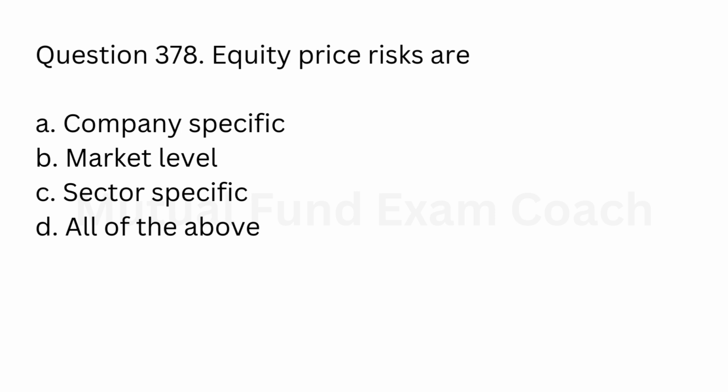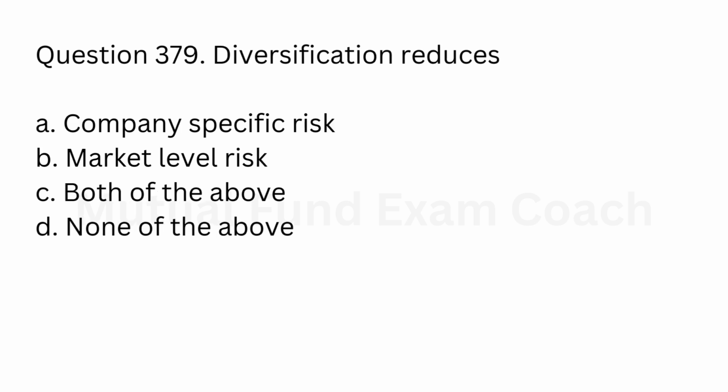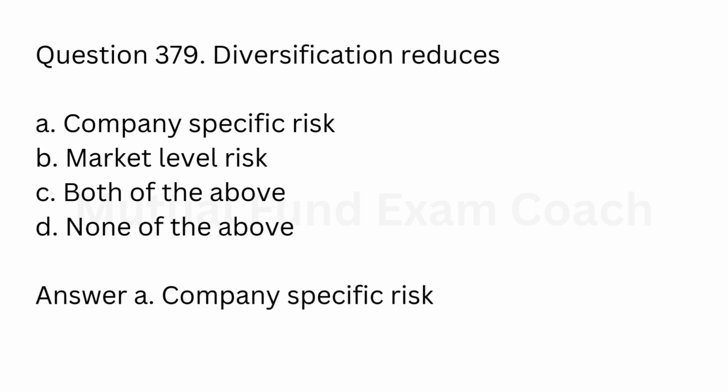Question 378. Equity price risks are: A. Company specific. B. Market level. C. Sector specific. D. All of the above. Answer D. All of the above. Question 379. Diversification reduces: A. Company specific risk. B. Market level risk. C. Both of the above. D. None of the above. Answer A. Company specific risk.